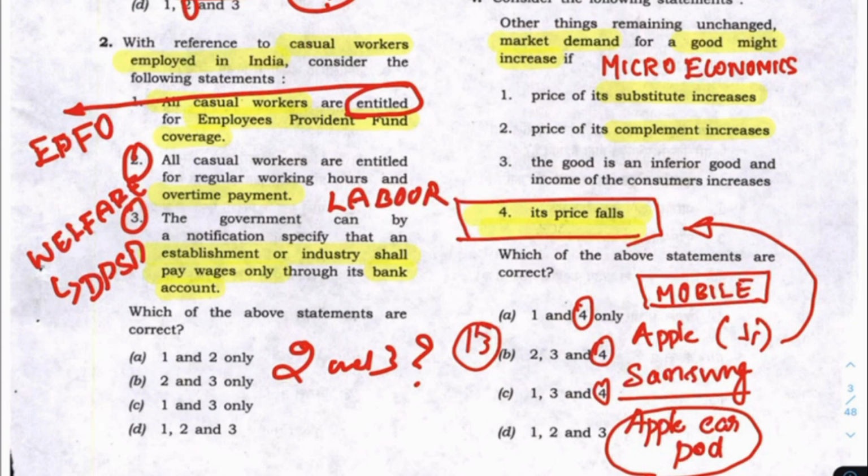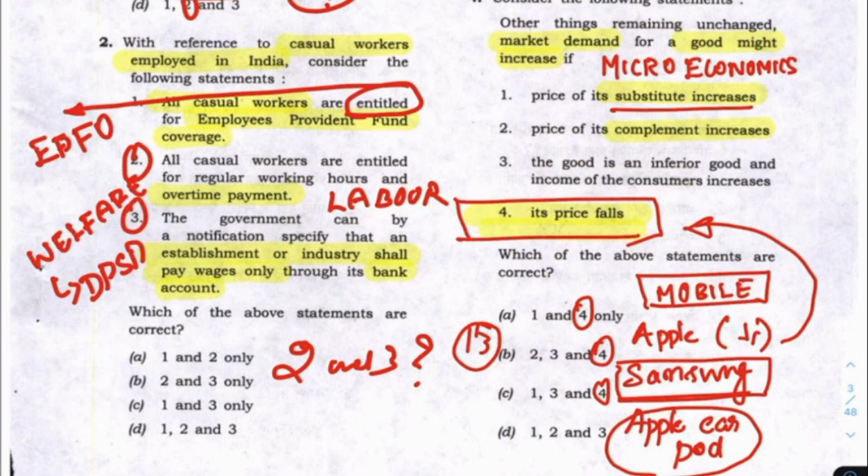The demand will increase when Samsung increases its price. When the price is the same for Samsung and Apple, and Samsung increases its price, it is a substitute. When the price of the substitute increases, the demand for Apple i12 will increase.